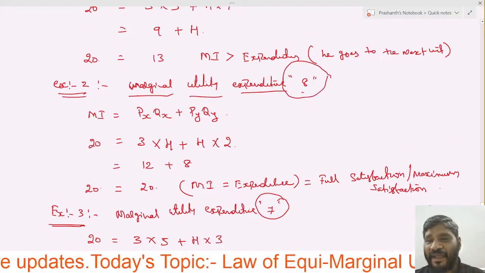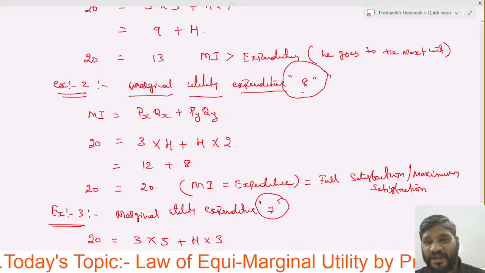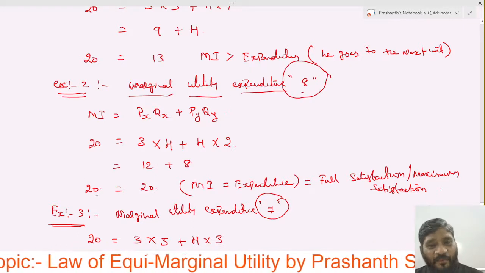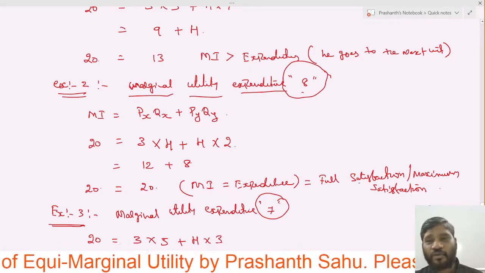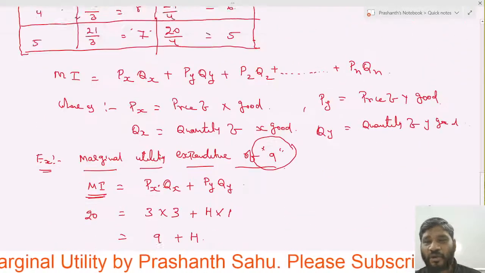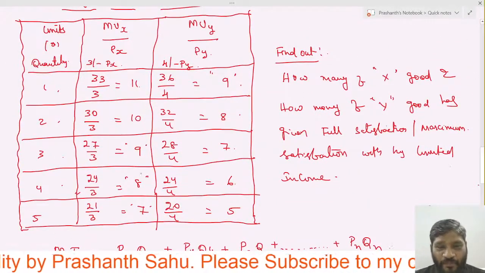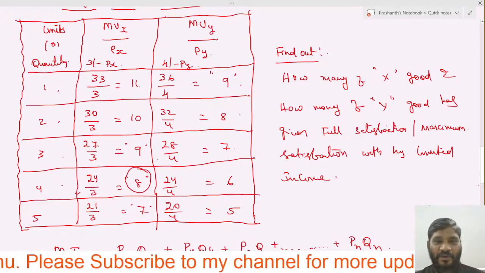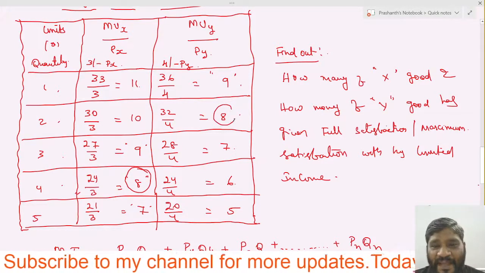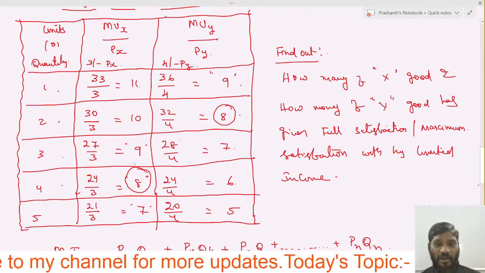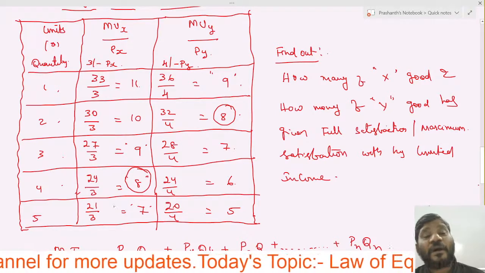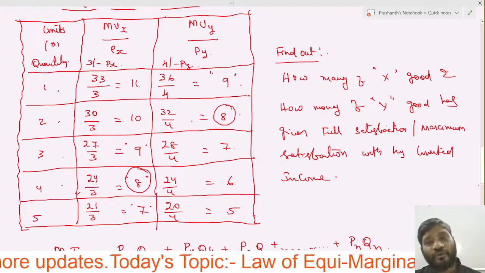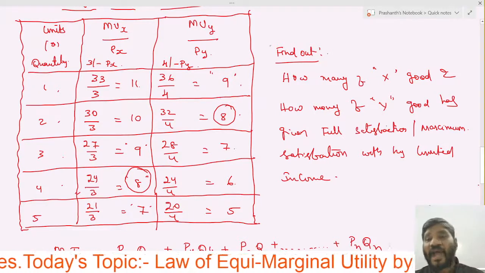If we take marginal utility expenditure of 8, then money income is equal to the expenditure. Yes or no? So in the table also, we will take it as 8, and here also we will take it as 8, because 4 units of X good, 2 units of Y good we have found out.